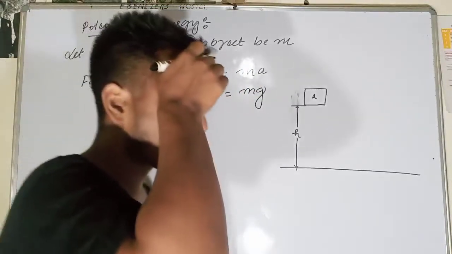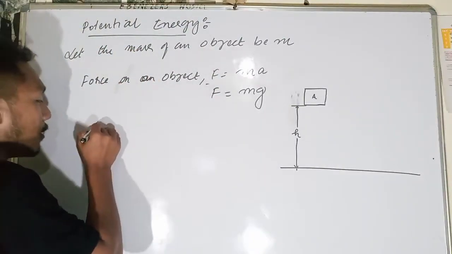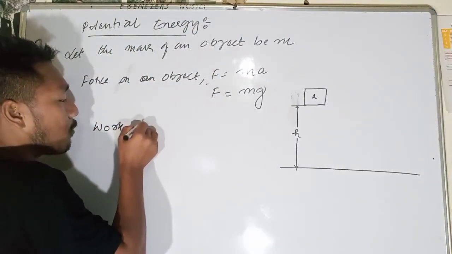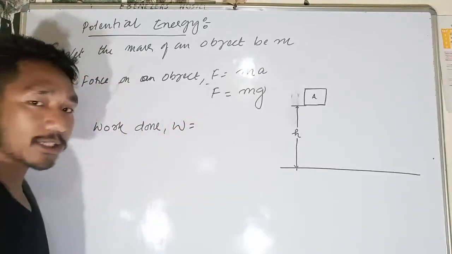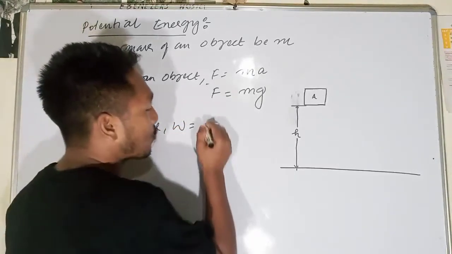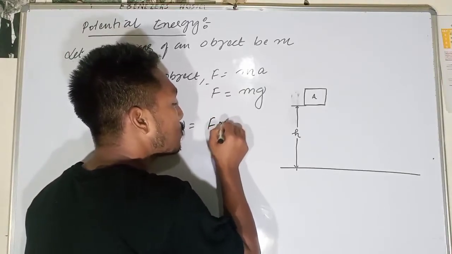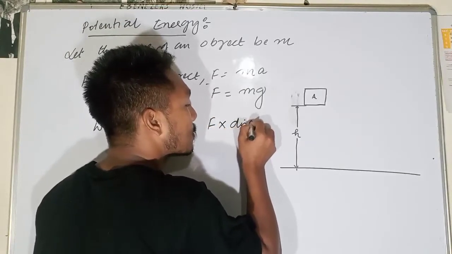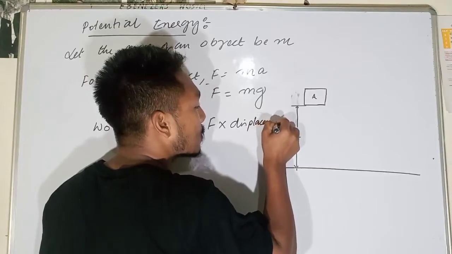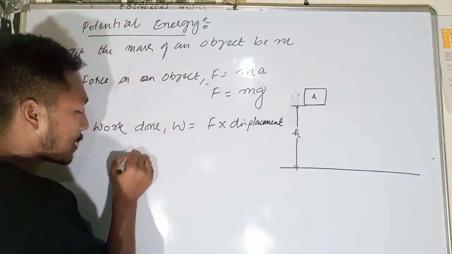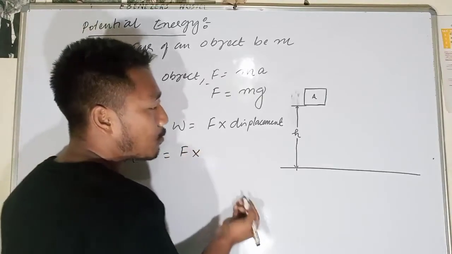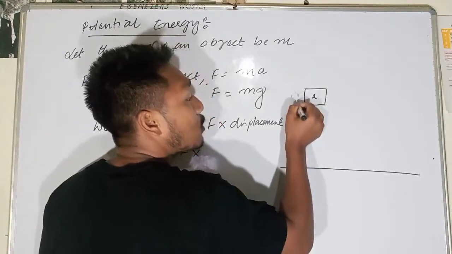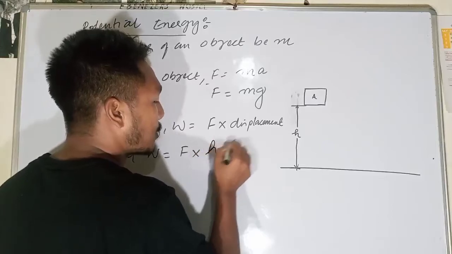Now we know that work done is what? If there is a force, that means there will be some work done. Let's see what the displacement is. Work done is force into displacement. From here we are displacing to this level, so the displacement will be h.